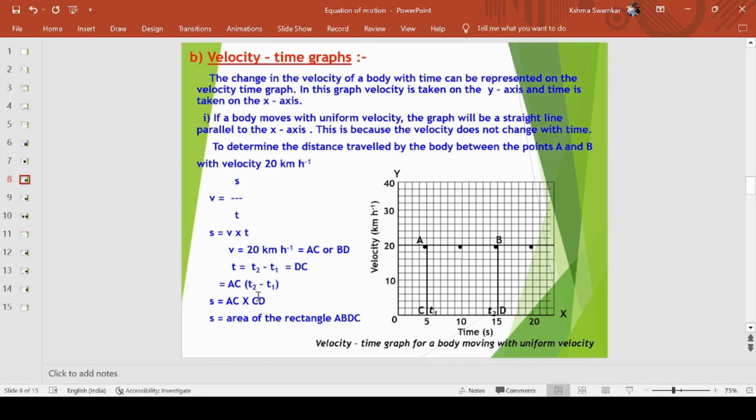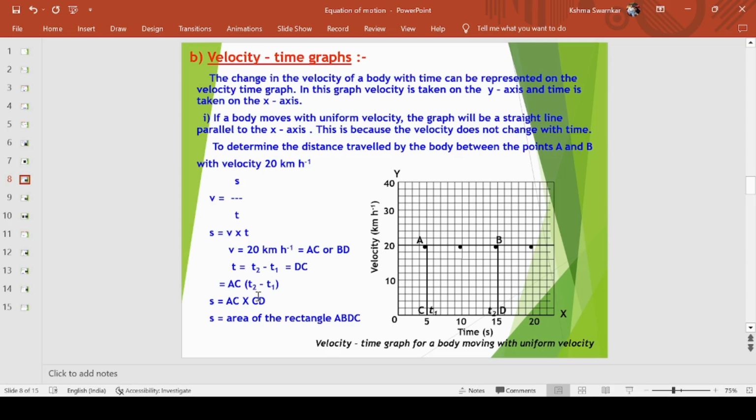Now coming to the topic, that is velocity time graph. Velocity time graph में हम क्या निकाल सकते हैं? Velocity is equal to displacement upon time. So displacement हम कैसे निकाल सकते हैं?